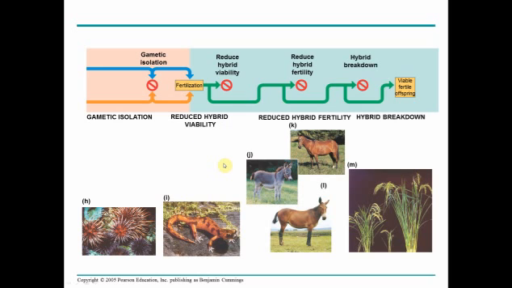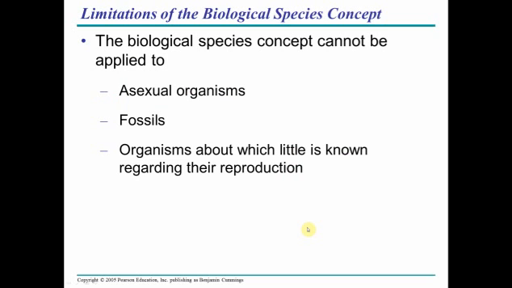And then if they are able to mate, these postzygotic barriers are all variations of basically reduced viability of the hybrids. Essentially, they're infertile and can't produce offspring. Here's the horse, donkey, mule example there. So biological species concept is the most commonly accepted one, although we can't use it to describe asexual organisms, of course, because they're not having sex with one another. We can't do it with fossils because we don't know enough about the fossils and how they mated or what choices they made. Or organisms that we don't know enough about their reproductive habits.